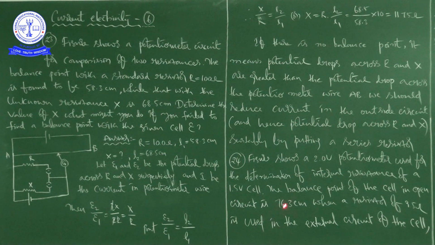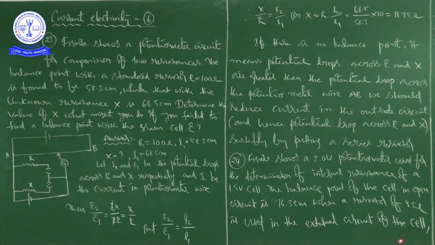The balance point of the cell in open circuit is 76.3 centimeters. Now, when a resistor of 9.5 ohms is used